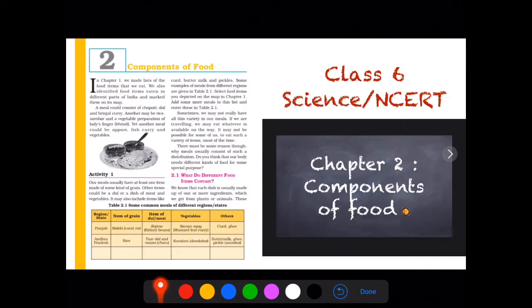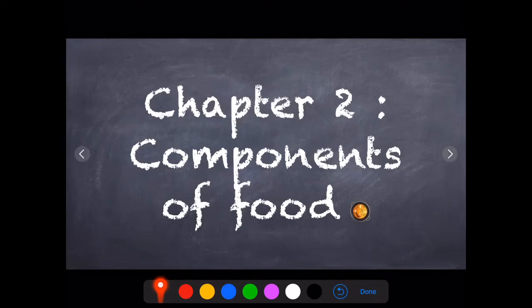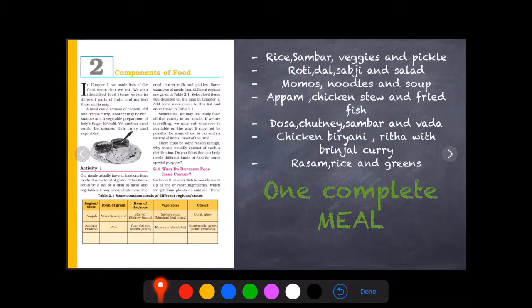In this video, we are going to learn about the second chapter, which is components of food. In the earlier chapter, we learned something about food. We need to have certain ingredients in order to prepare a particular type of food, and the sources of food ingredients, like the food resources which are of animal origin and plant origin, or plant source and animal source food ingredients. So in this chapter we are going to learn about the components of food, which means what our food contains.